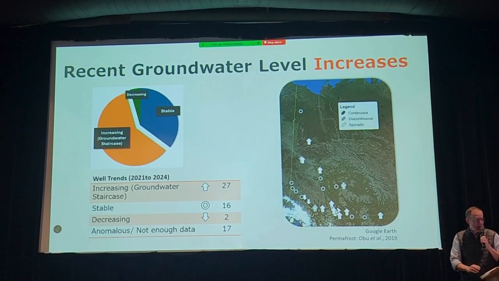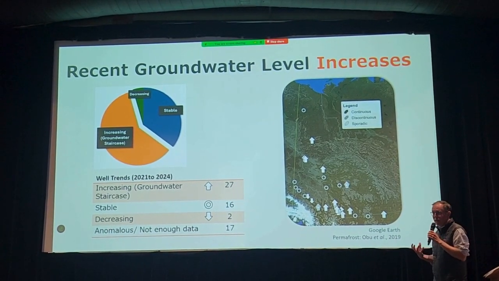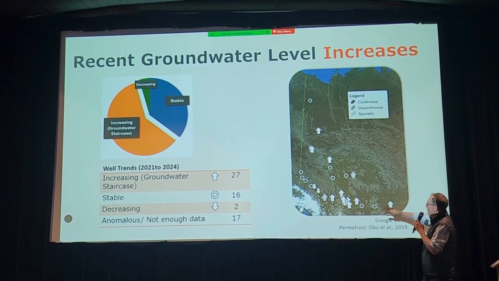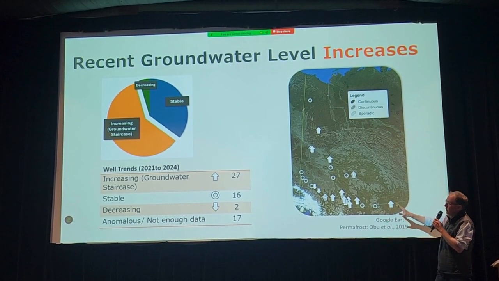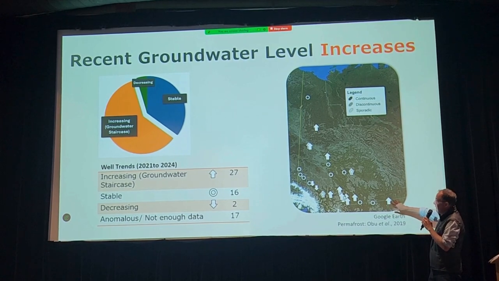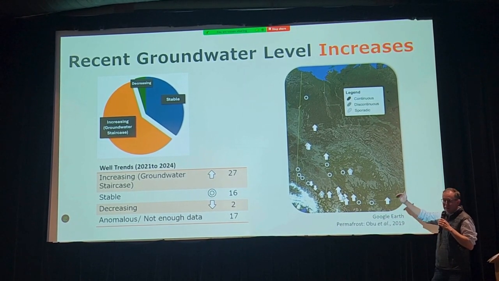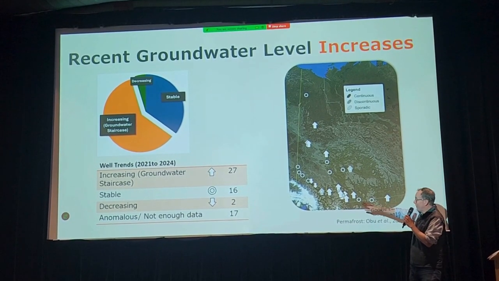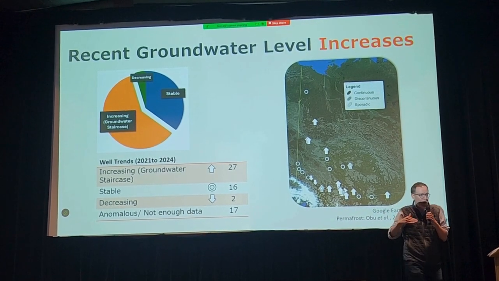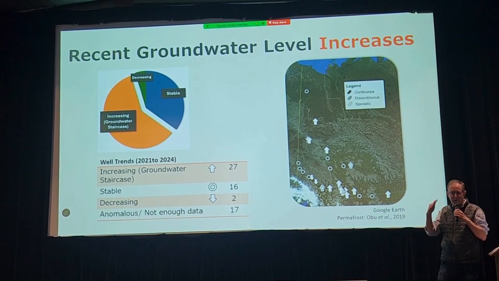And we can actually go through and map out where we find these observation wells that show groundwater flooding. And they're pretty ubiquitous across the territory. So these are the ones that had the perfect staircase. I only mapped these up here. So all the up arrows are where we're seeing the staircase happening. Circles are where we don't see the staircase happening. In a couple spots near Kwach'an Lake, we see groundwater levels actually dropped.